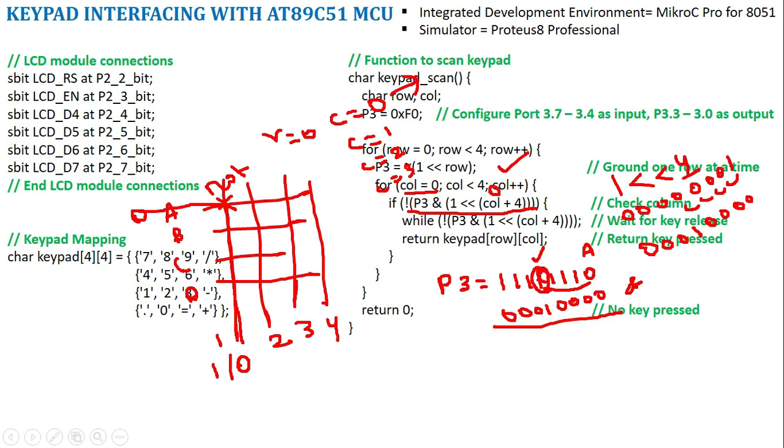So when the switch is pressed, what happens? When I do the AND operation, my result becomes 0. So this is when the switch is pressed. If the switch is not pressed, what will happen? This will be 1, and my output result will be 0 0 0 1 0 0 0 0. So this is when the switch is not pressed.